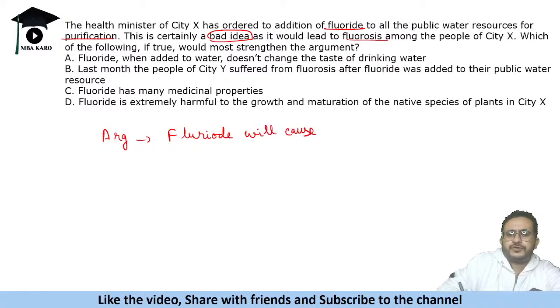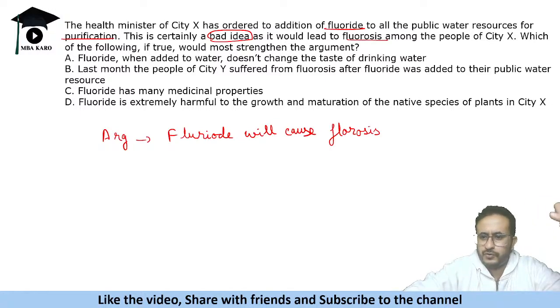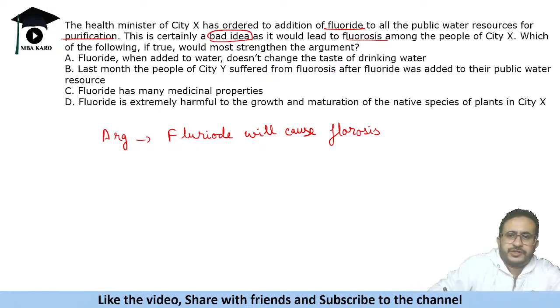Now, which of these options says that fluoride will cause fluorosis? Fluorosis must be some disease, even if you do not know what is fluorosis, fine. Okay. Fluoride, when added to water, does not change the taste of drinking water. Taste of drinking water से क्या करना है? ठीक है, that is not the problem being discussed.